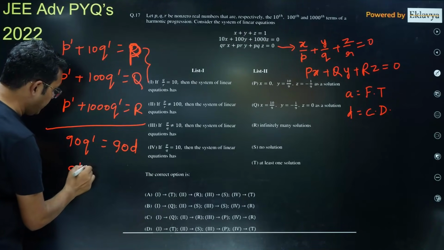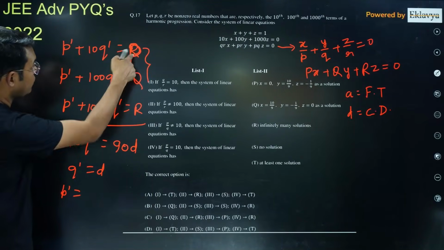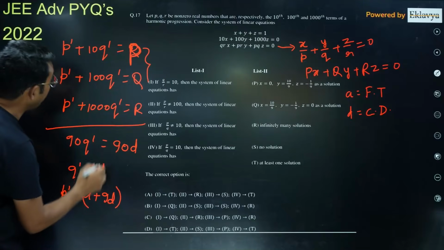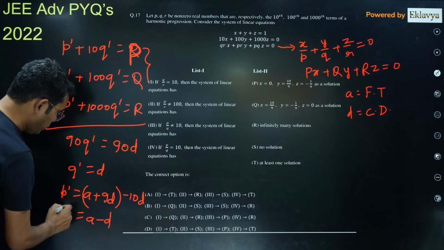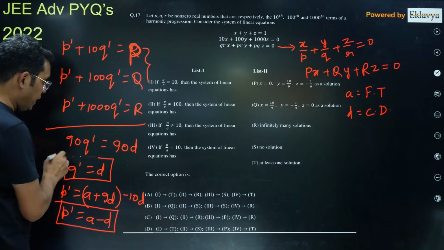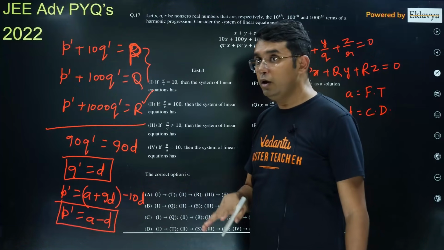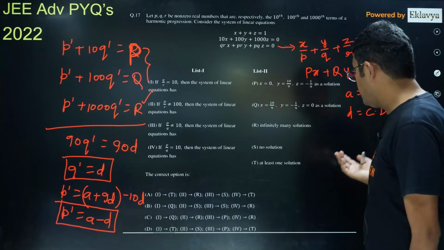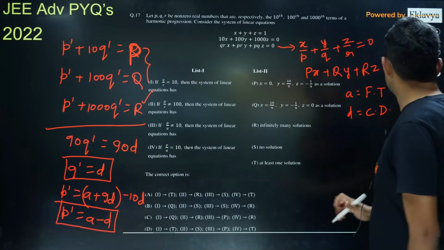So Q dash is coming out to be D, and if you put it here, we will be getting P dash is equal to capital P, I can write it as A plus 9D minus 10D. So this becomes equal to A minus D. So the value of P dash is coming out to be A minus D and the value of Q dash is coming out to be D. And you can check it satisfies this equation also, which means either there will be no solution or there will be infinitely many solutions. Okay, so the unique solution case is not there. In fact, there is no option which says directly unique solution.